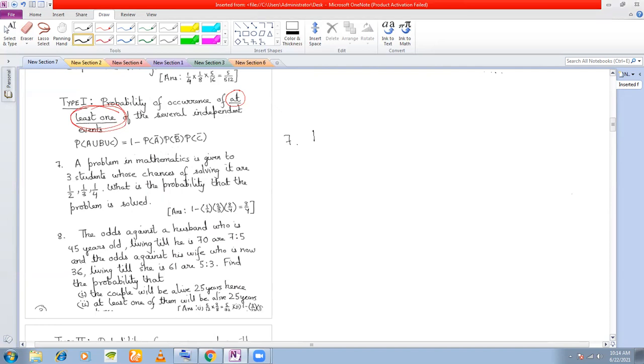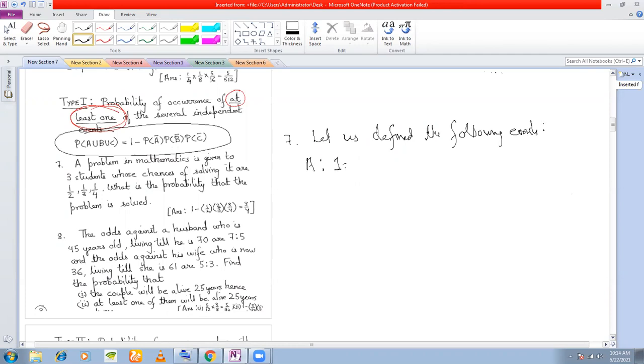So we define the following events. Now this is the working rule for this problem. A is first student solves the problem.